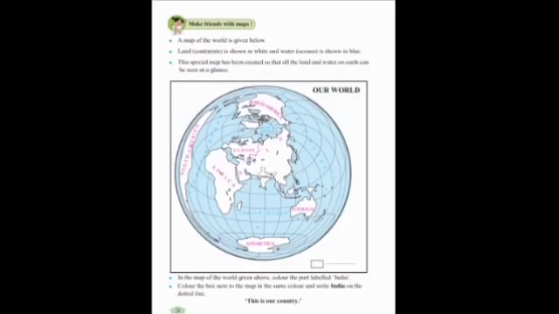Now student, look at the map. This is our world map. In the world map, land is shown in white color while water is shown in blue color. This special map has been created so that all the land and water on earth can be seen at a glance. In the map of the world given above, color the part labeled India. Color the box next to the map in the same color and write India on the dotted line.